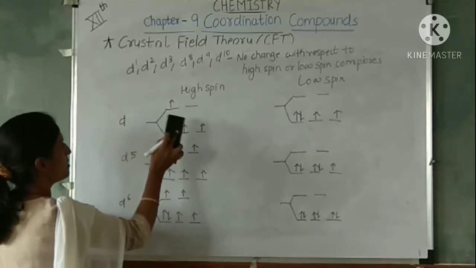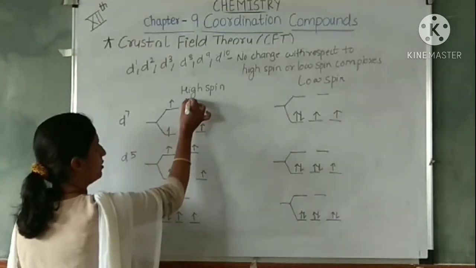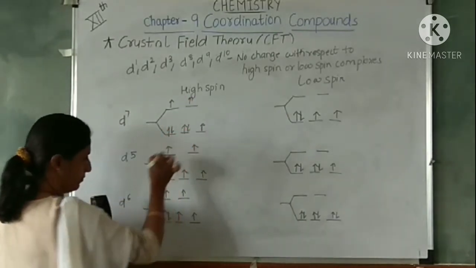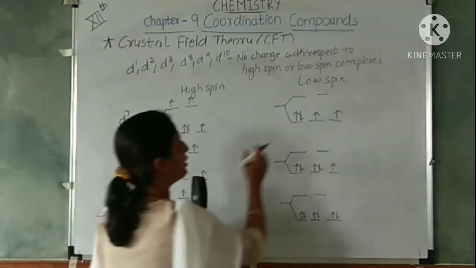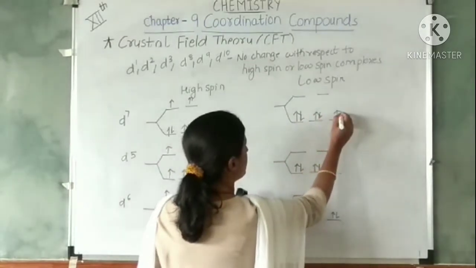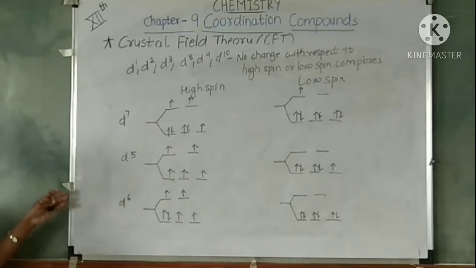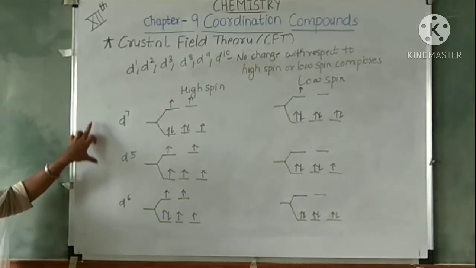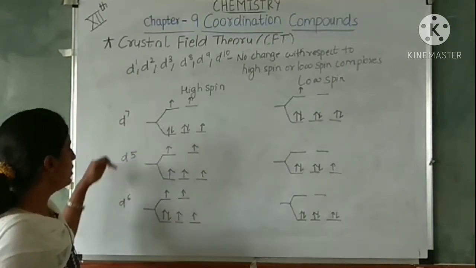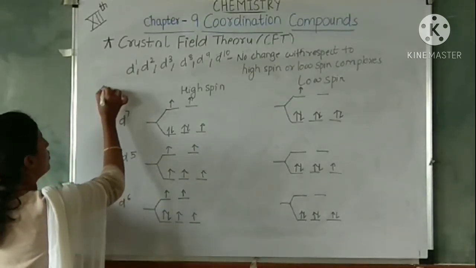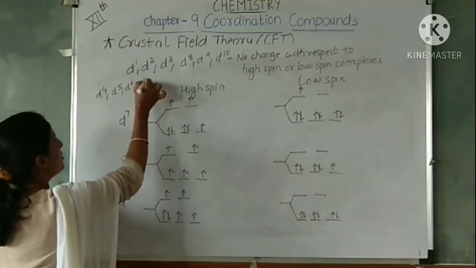What happens in d7? 1, 2, 3, 4, 5, 6, 7. This is the electronic configuration in high spin with respect to d7, and in low spin this is the electronic configuration. Okay, so this is the difference. This difference of filling of orbitals is only observed in d4, d5, d6 and d7.